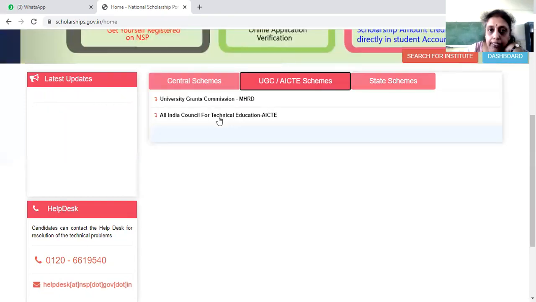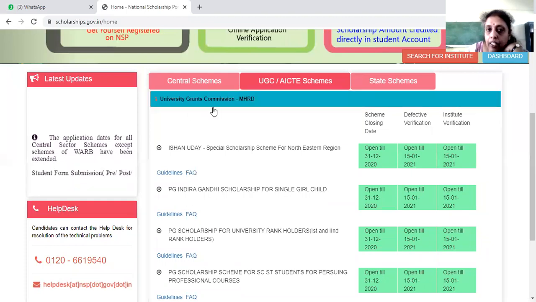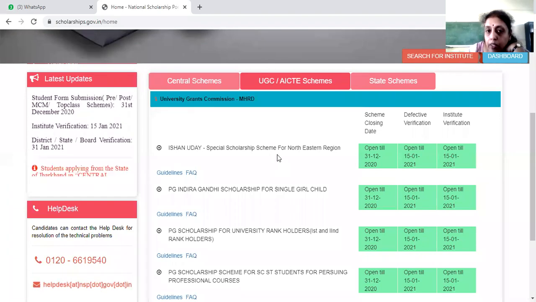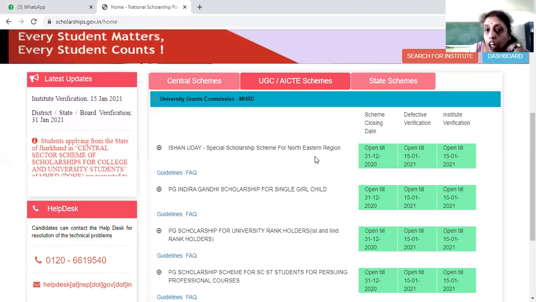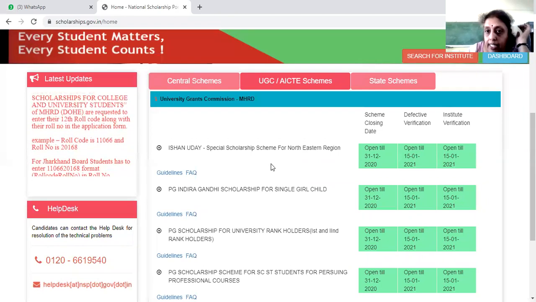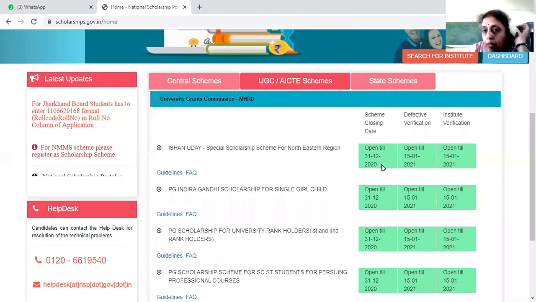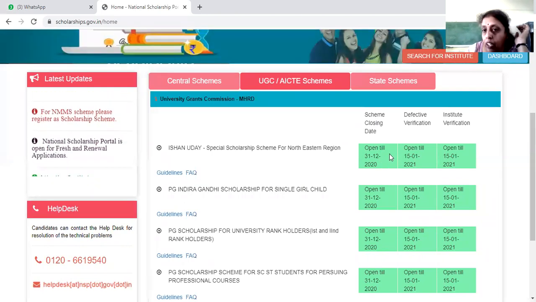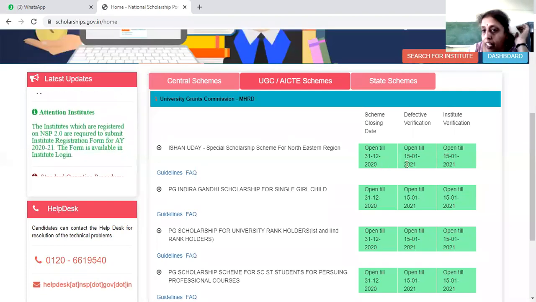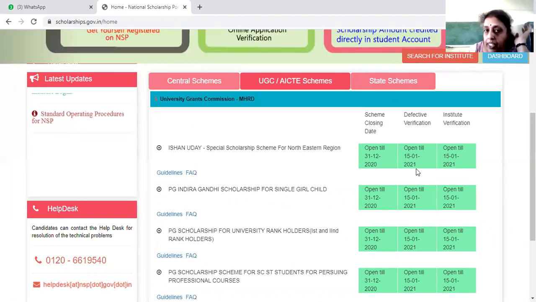First I'll go to UGC and AICTE schemes. So here, click on that. When you click on that, you'll see Ishan Uday, special scholarship scheme for Northeastern region. So any of the students, if you are from Northeastern region, you can apply for the scheme. You can see when the scheme is going to open and until when it will be open, they'll be giving here. Open till 15/1/2021. So till January 15th it is there.